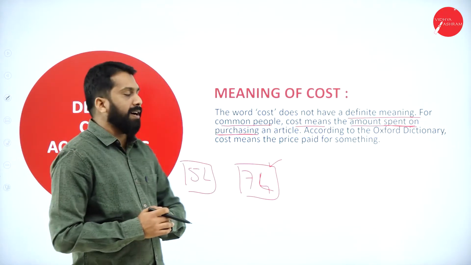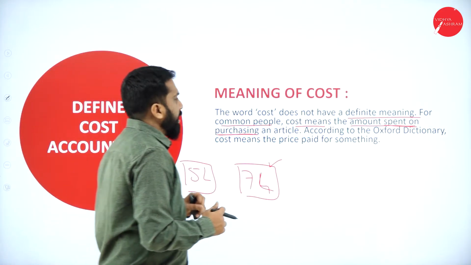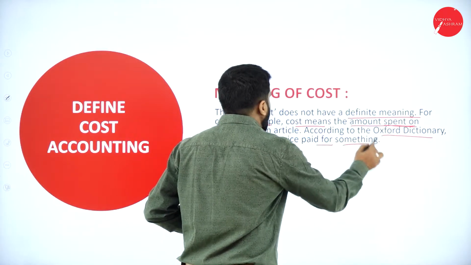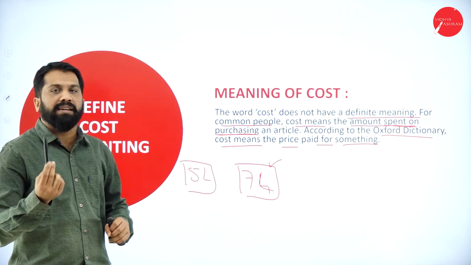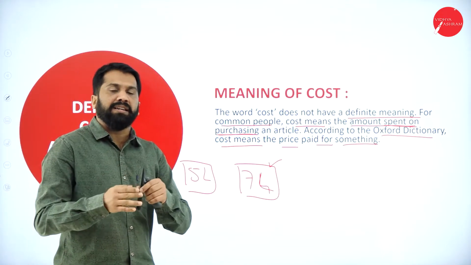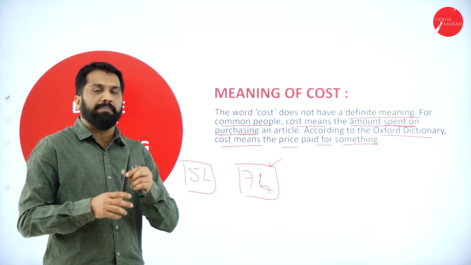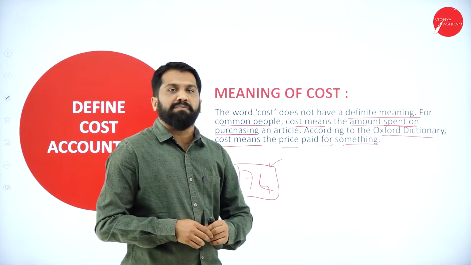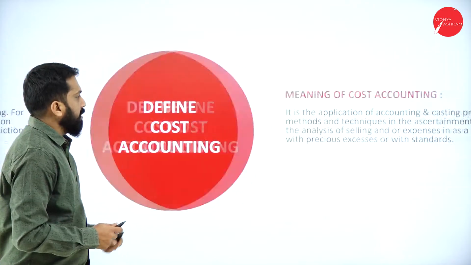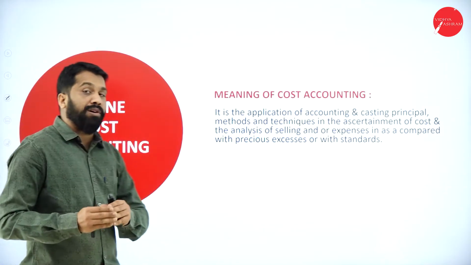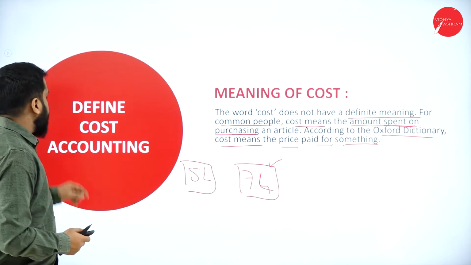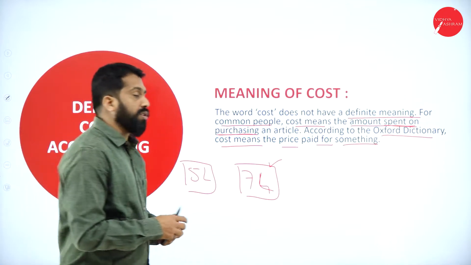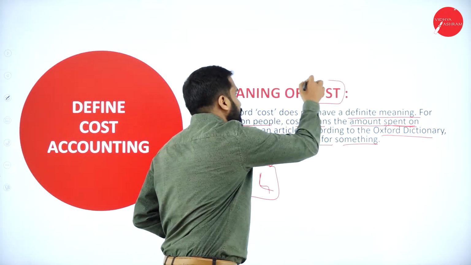Hope you are clear. Now, according to the Oxford Dictionary, cost means the price paid for something. If you paid 100, 100 is your cost. You bargained, you are very good at bargaining. For example, you bargained and bought it for 95 rupees. 95 will be your cost. The first part of defining cost accounting is the meaning of cost. We understood only what cost is.